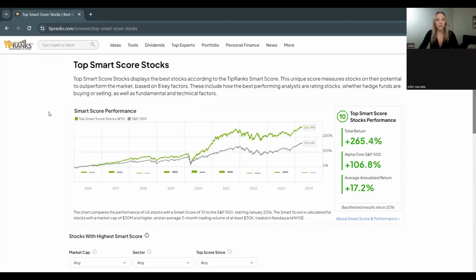This is one of those ideas pages where you can come for inspiration for different stocks. And this is going to show you stocks that are scoring a 10 out of 10, or Outperform rating, on the TipRanks Smart Score. And that is based on 8 key factors. It basically helps predict which stocks are going to outperform the overall market. So when you come here, we can see this green line is Smart Score stocks compared to the average market and how they've historically outperformed over the past several years.